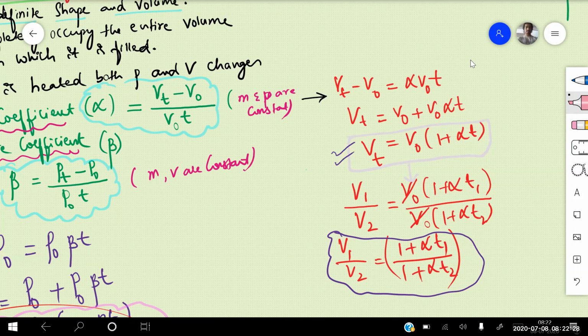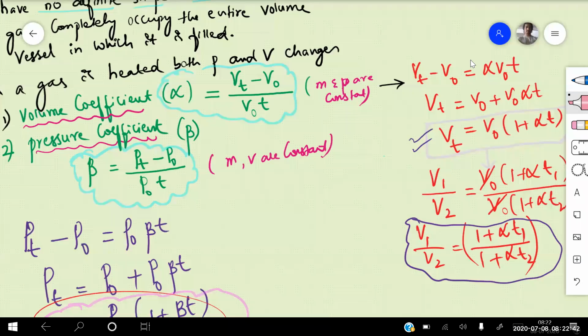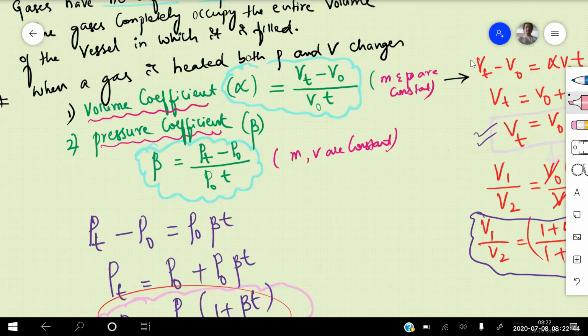At two different temperatures, V1 by V2 is equal to V naught into (1 plus alpha into T1) divided by V naught into (1 plus alpha into T2). Or else V1 by V2 is equal to (1 plus alpha T1) divided by (1 plus alpha into T2). The second one is the pressure coefficient, represented by beta.